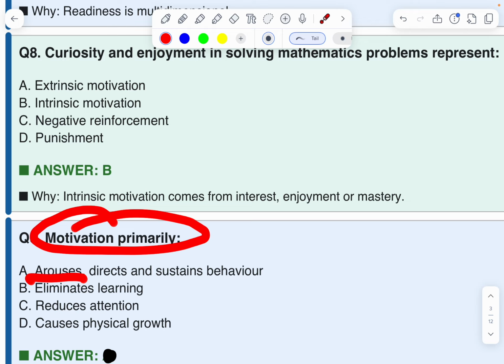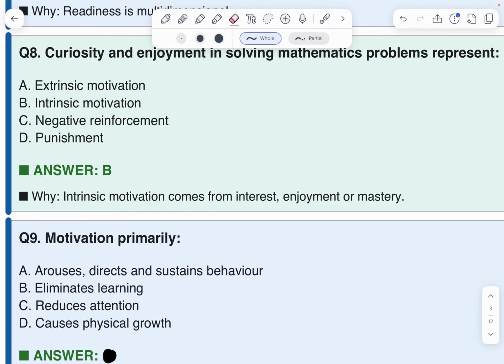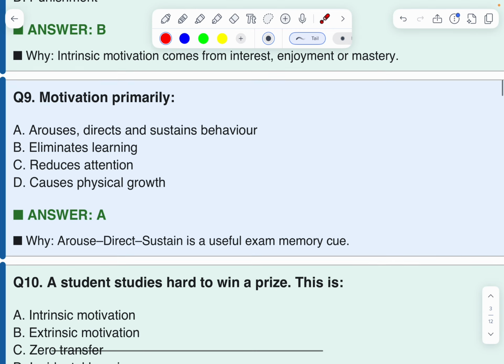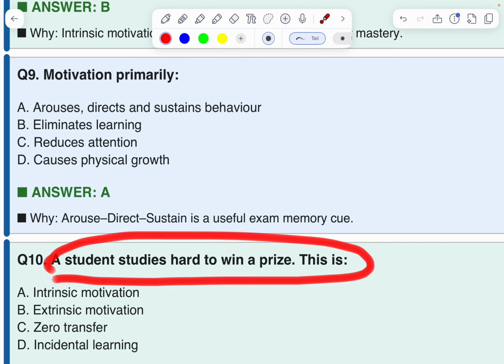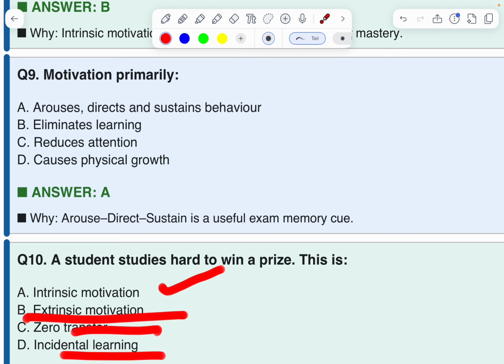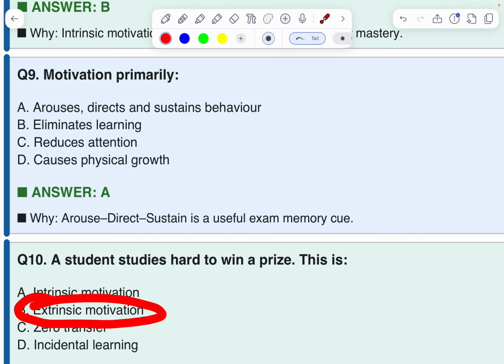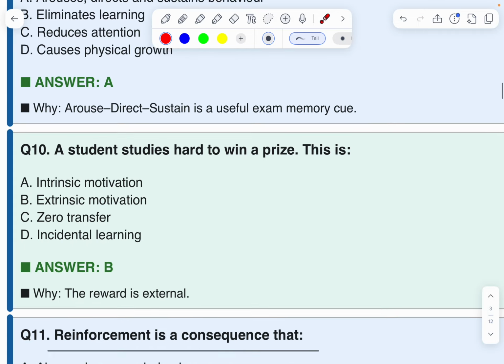Next. Motivation primarily arouses, directs and sustains behavior. A is the correct answer. Next, 10th one. A student studies hard to win a prize. This is called intrinsic, extrinsic, zero, incidental. Extrinsic means external. The goal, gift or prize, whatever it may be, is external. Therefore, the answer is B.